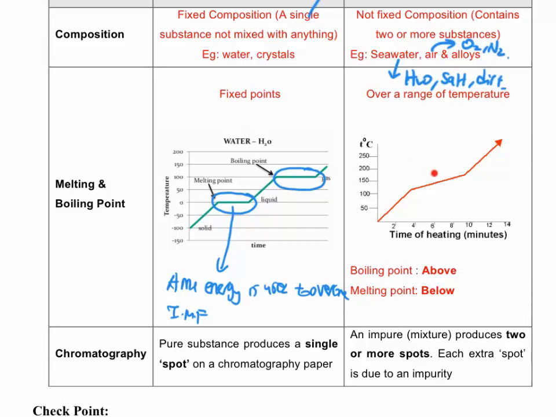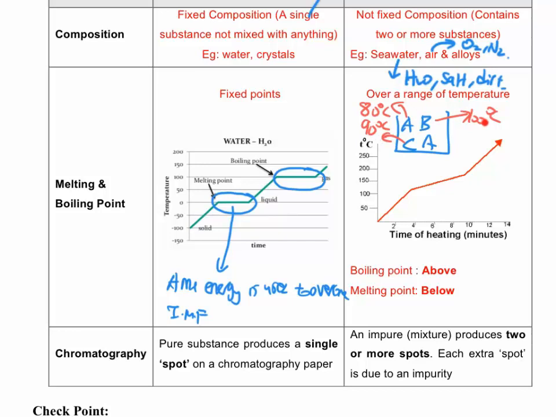But let's take a look further at the mixture. The mixture does not have a fixed composition. It simply means that inside here you have a beaker. Maybe you contain A, you contain B, you contain C. You've got three different substances. Now, if you begin to melt them, there's one problem. For example, your compound A maybe melts at about 80 degrees Celsius. Your compound C maybe melts at 90 degrees Celsius. Your B is 100 degrees Celsius. So you can see there are a total of three different melting points here.